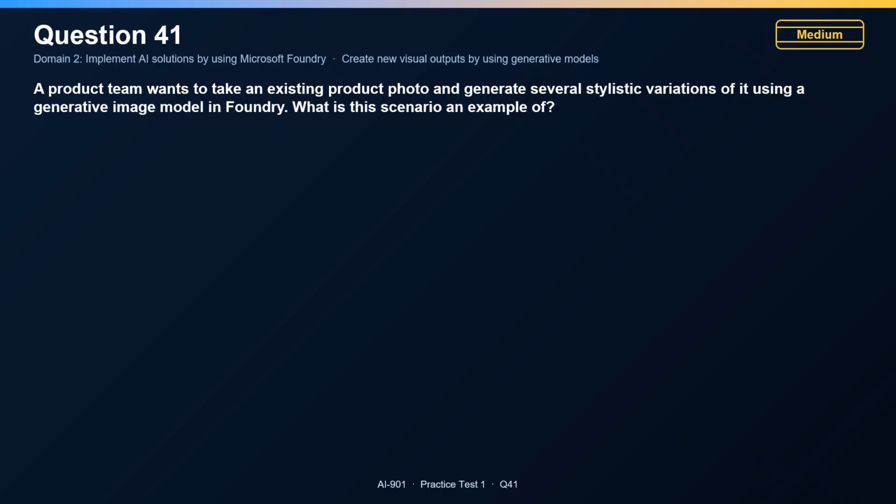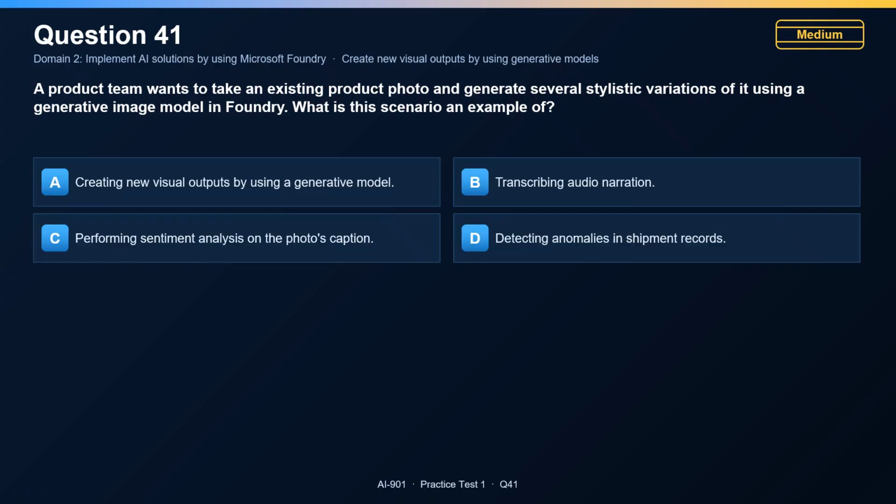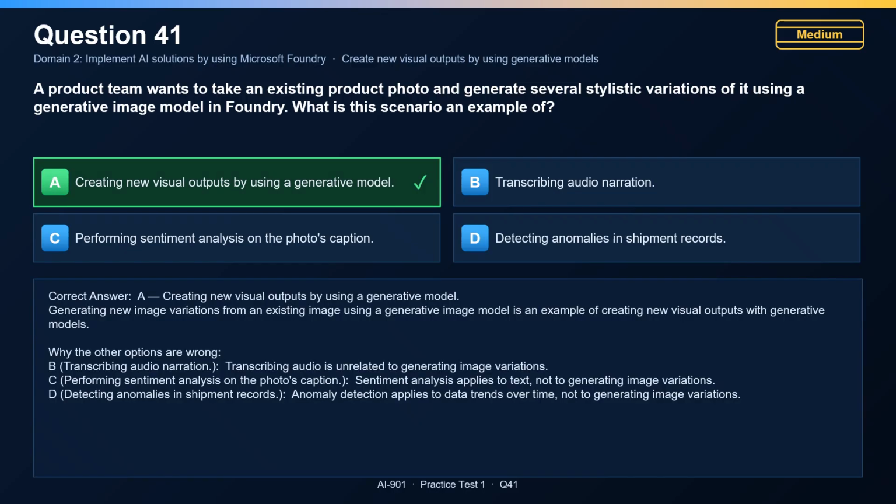A product team wants to take an existing product photo and generate several stylistic variations of it using a generative image model in Foundry. What is this scenario an example of? The correct answer is A. Creating new visual outputs by using a generative model. Generating new image variations from an existing image using a generative image model is an example of creating new visual outputs with generative models. Now, why the other options are wrong?